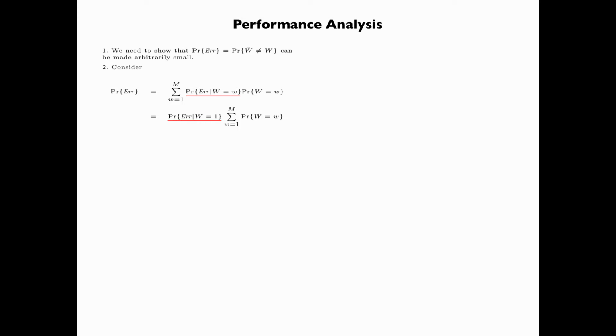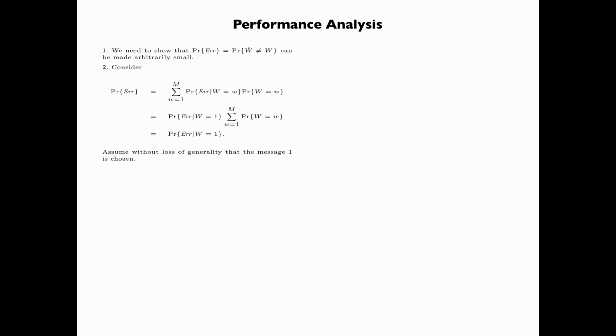This is so by the symmetry of the construction of the random coding scheme, specifically because all the code words are generated randomly in exactly the same fashion. Because the probability of the error event, given W is equal to 1, does not depend on W, it can be taken outside the summation. Now summing the probability that W is equal to small w for small w from 1 up to M is simply equal to 1. And therefore, we have shown that the probability of the error event is equal to the probability of the error event given that W is equal to 1.